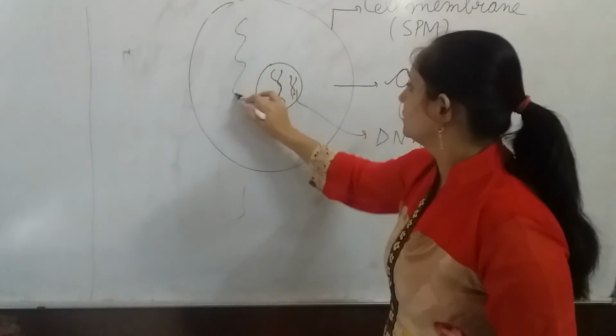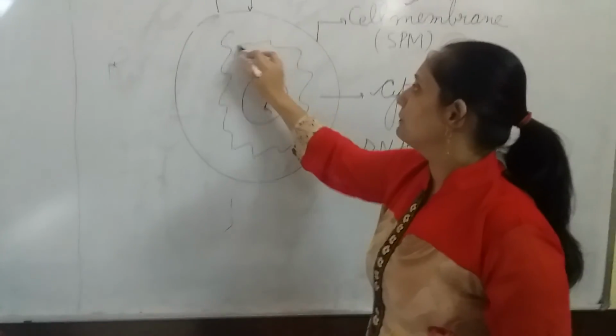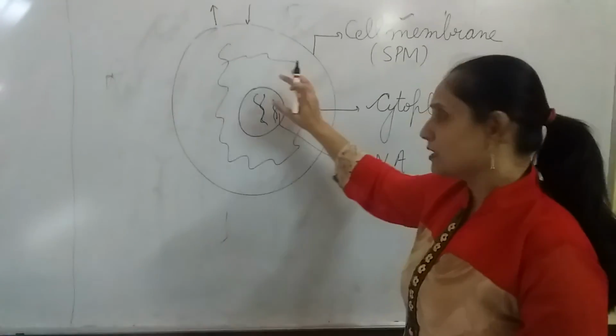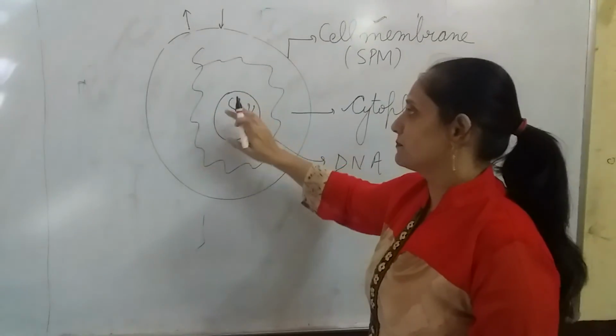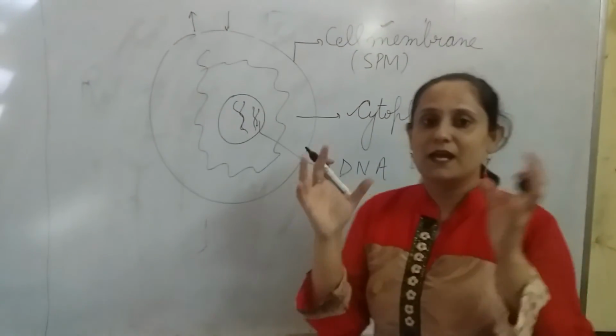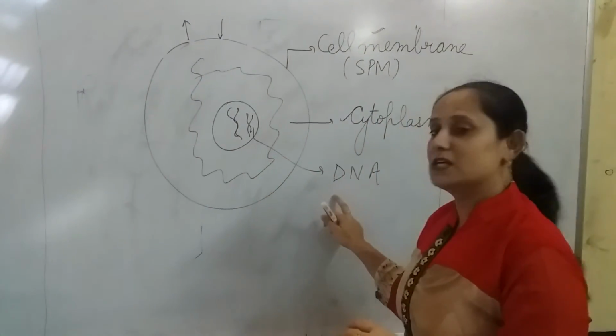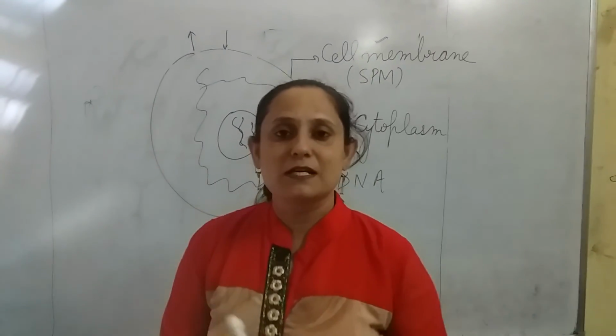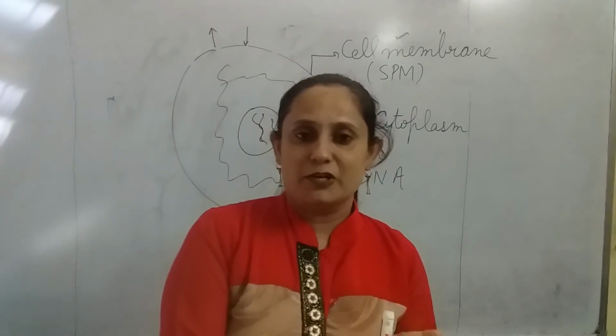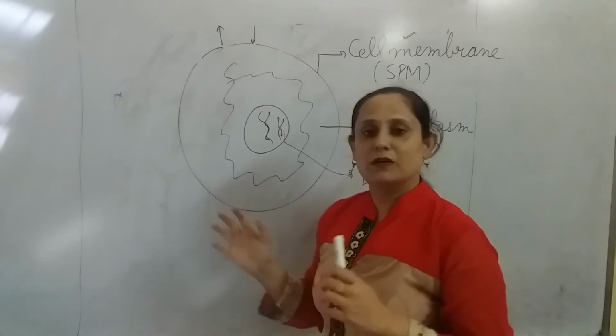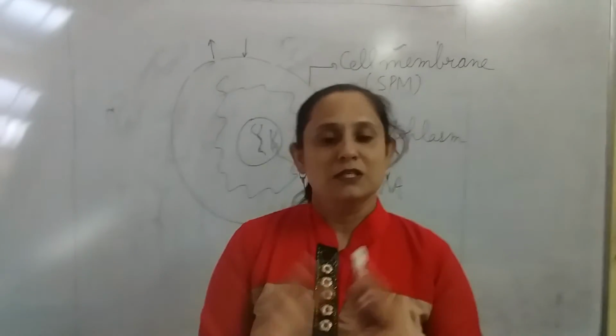If we talk about the cytoplasm, it is the area present between the membrane and the DNA, and it contains all the cell organelles, which keep floating in it. And this is the DNA, the genetic material that transfers from one generation to another. So till now let me tell you this much only.